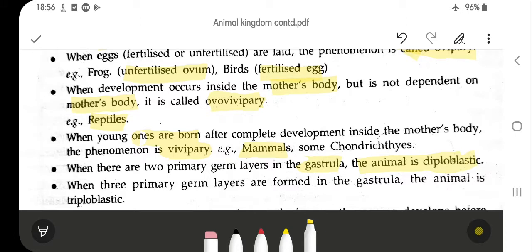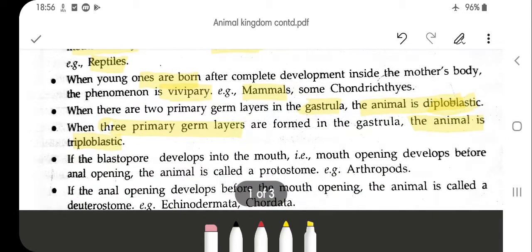But when there are three germ layers, that is ectoderm, mesoderm and endoderm, the animal is known as triploblastic. So we have two types of animals depending upon the presence of germ layers: diploblastic with two primary germ layers, and triploblastic with three primary germ layers.